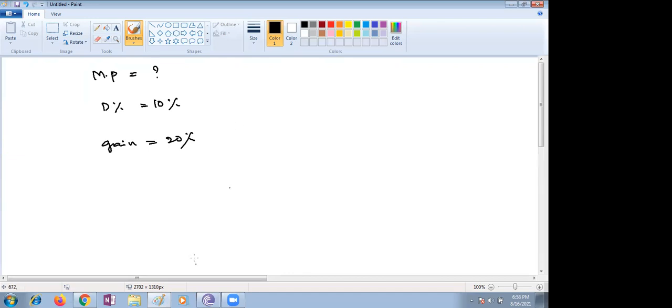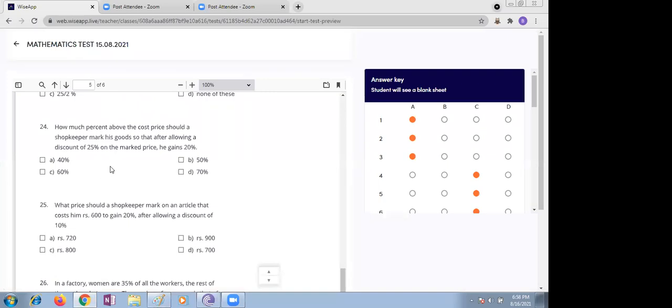What is the condition given? See that amount, children. Still he is gaining 20% after allowing a discount of 10%. What price should a shopkeeper mark on an article that costs rupees 600 to gain 20%?